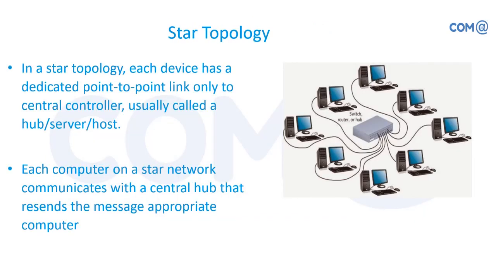Star topology is a familiar topology used in all organizations now. They use a UTP or STP cable and a central device called a switch or hub. Based on technology development, we started from hub and now we have moved to switch. This is also called a hub and spoke topology, because a device is kept at a central place and cables run from it to all the endpoints. So it's a kind of hub and spoke, and that is why it is called star topology.